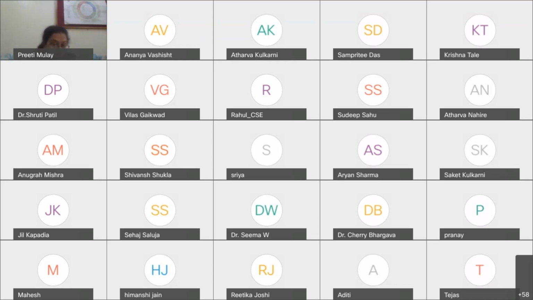Okay. Is this the main campus of Symbiosis? Yes, this is the main campus of Symbiosis. And under Symbiosis International Deemed University, we are the only engineering institution. And we have only one campus, which is in Pune.